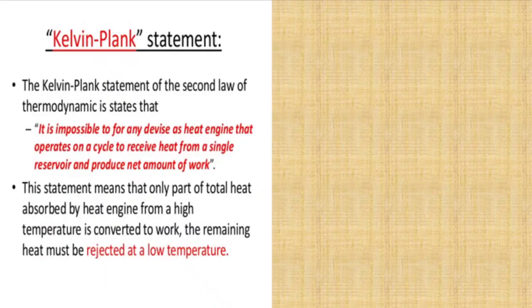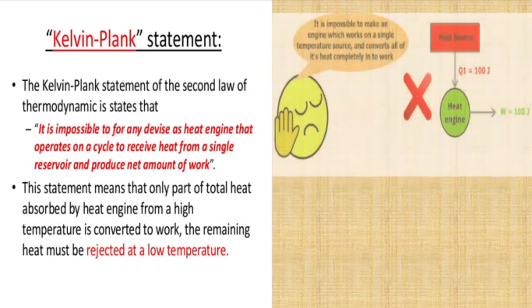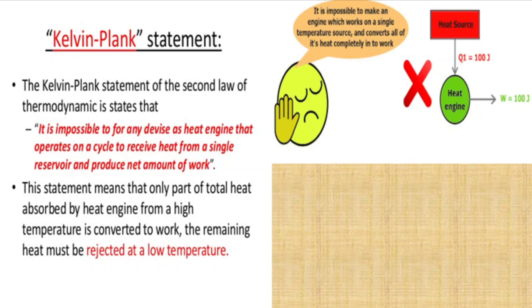The Kelvin-Planck statement of the second law of thermodynamics states that it is impossible for any device such as a heat engine that operates on a cycle to receive heat from a single reservoir and produce a net amount of work. So this is the Kelvin-Planck statement of the second law of thermodynamics. Or, it is impossible to make an engine which works on a single temperature source and converts all of its heat completely into work. So this is another form of the Kelvin-Planck statement.